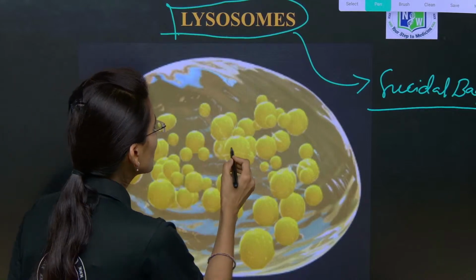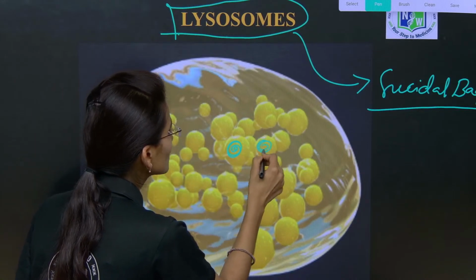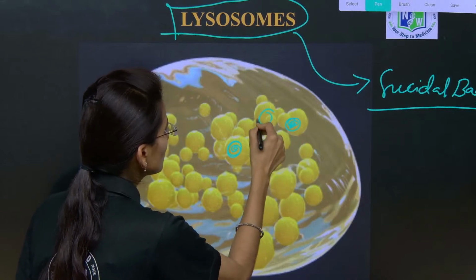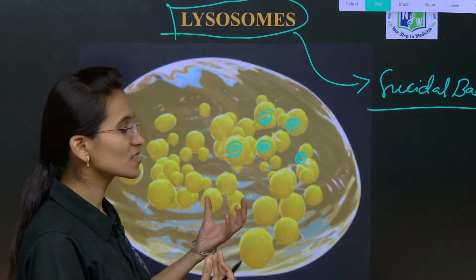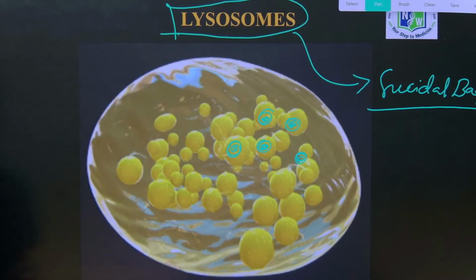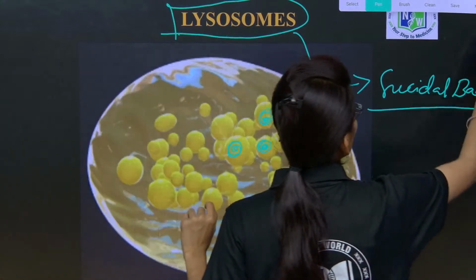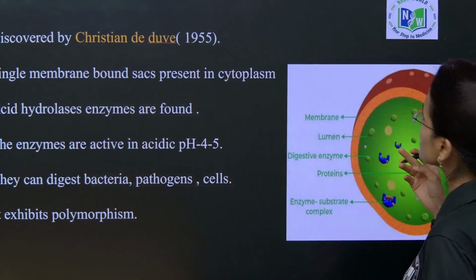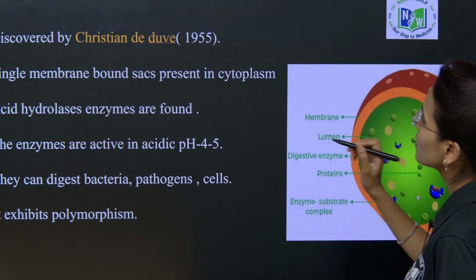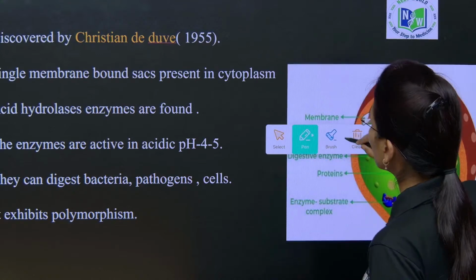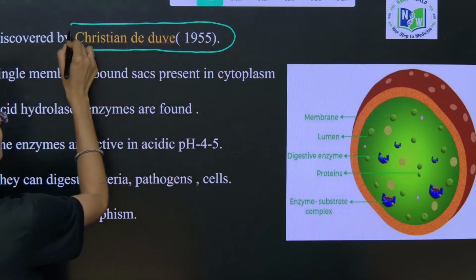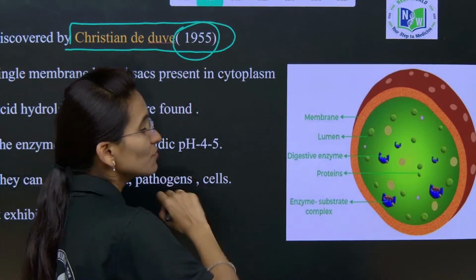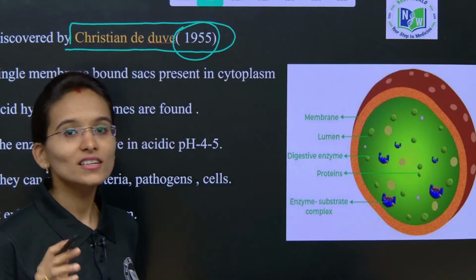We can observe some granular-like structures inside these lysosomes. So, the scientist who discovered these lysosomes is, yes, this is also a very important question, children. You can expect it in level 1 type questions. The lysosomes were discovered by the scientist Christian de Duve in the year 1955.